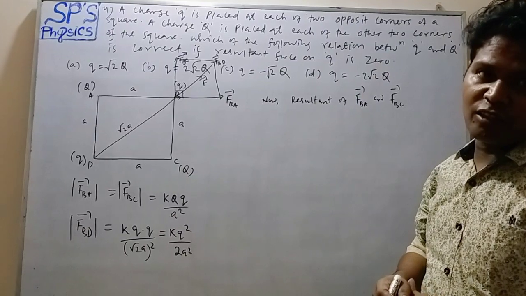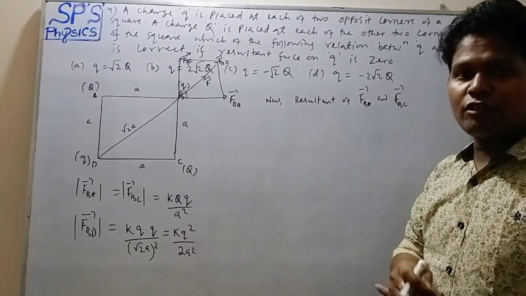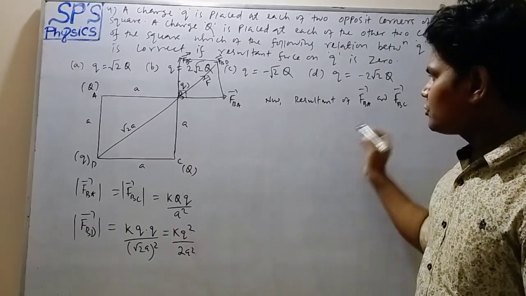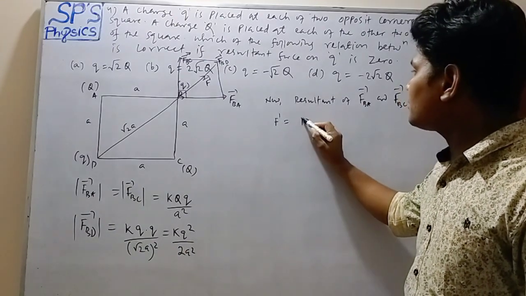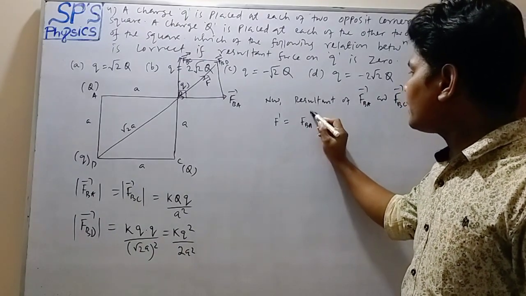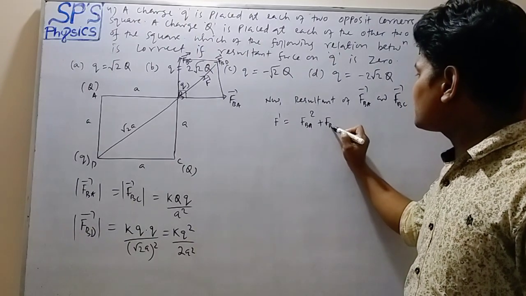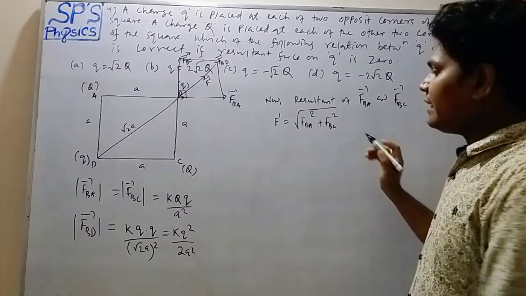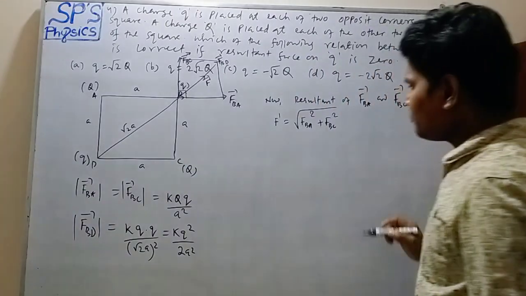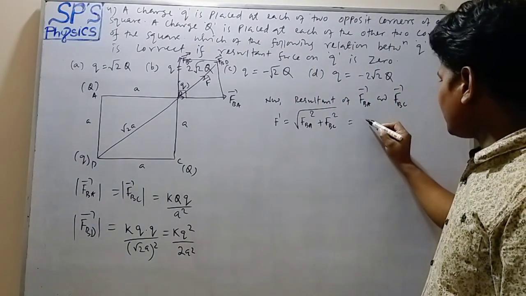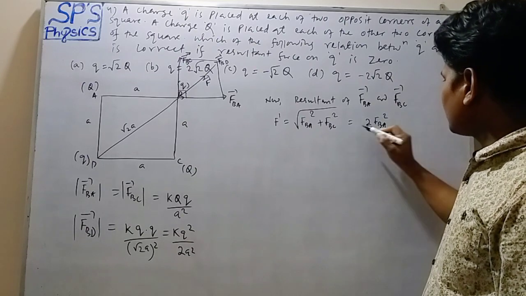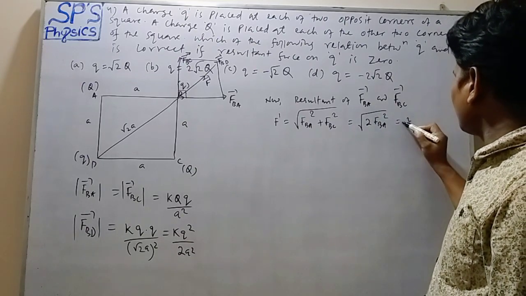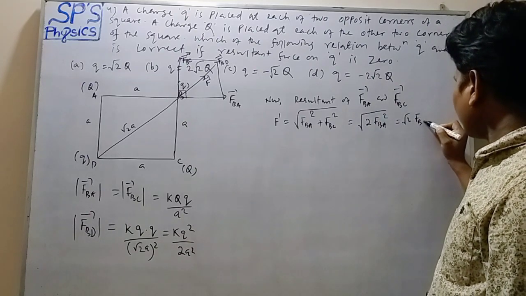So what will the resultant be? R equals square root of A square plus B square. So here the resultant force F dash equals square root of FBA square plus FBC square. And FBA equals FBC, so we can write it as square root of 2 FBA square, that is root 2 into FBA.